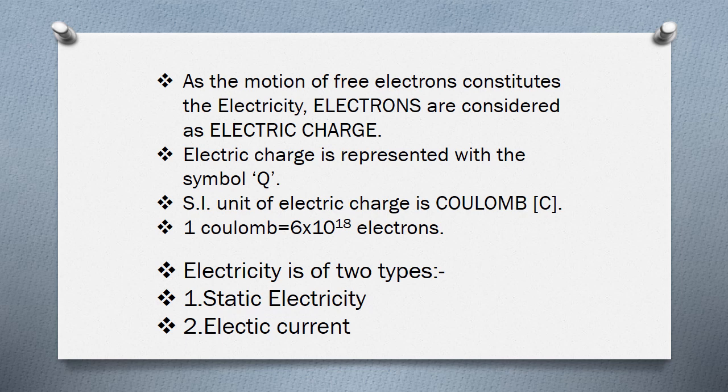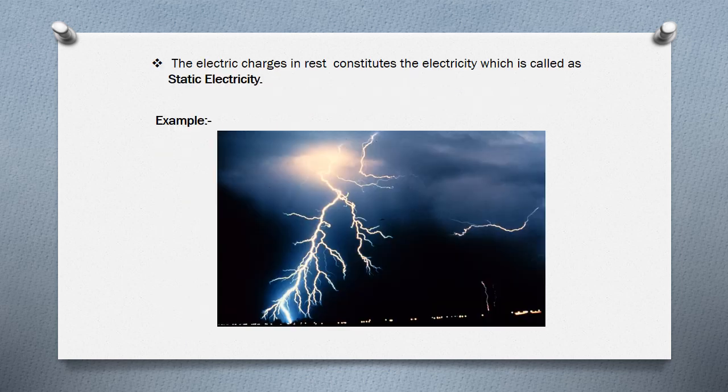Yes, dear children. Now you know there are two types of electricity. One is static electricity and another one is electric current. The electric charges at rest constitute the electricity called static electricity. An example for static electricity is lightning, and I will also give you a small example to observe static electricity.